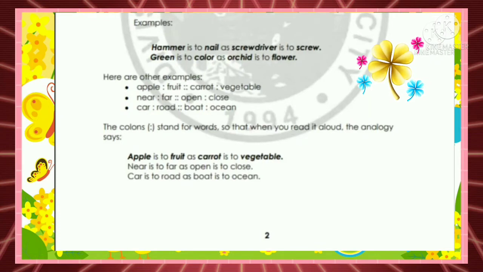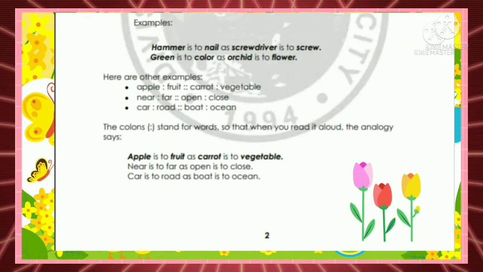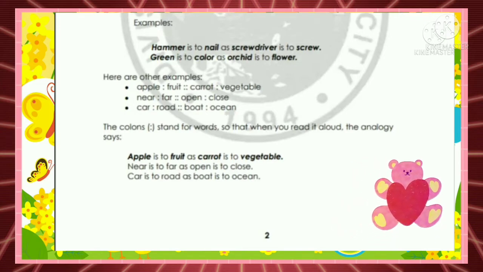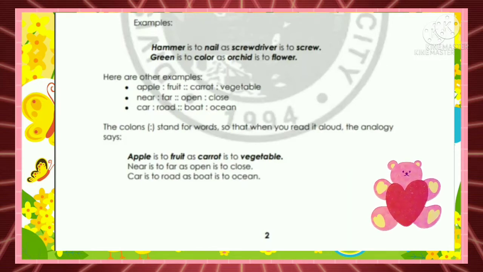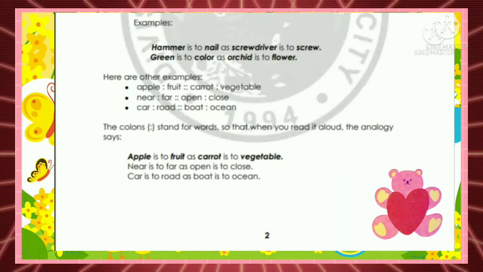Examples: Hammer is to nail, a screwdriver is to screw. Green is to color, as orchid is to flower. Here are other examples. Apple is to fruit, carrot is to vegetable. Near is to far, open is to close. Car is to road, boat is to ocean.